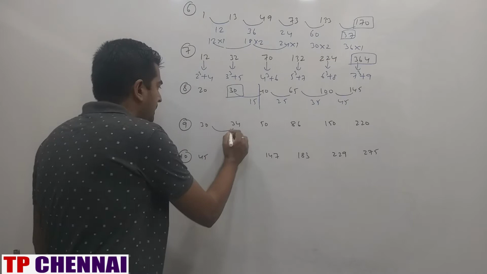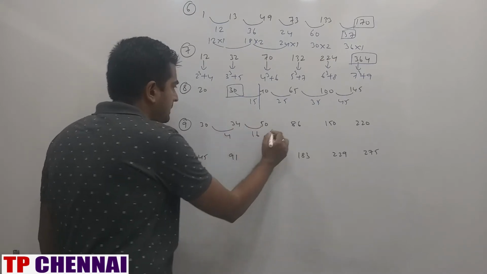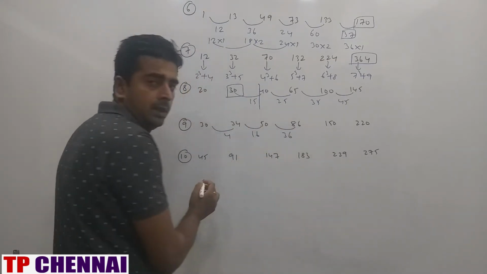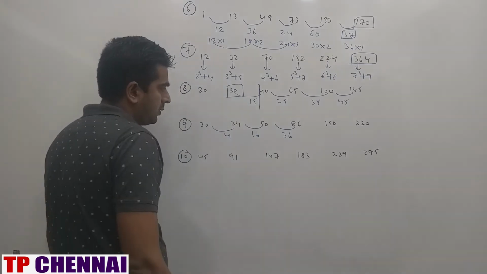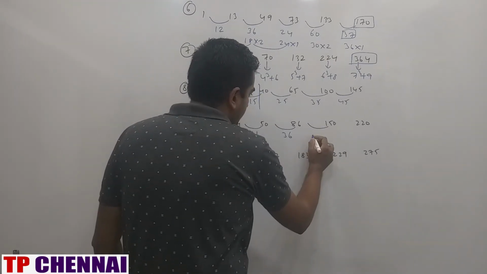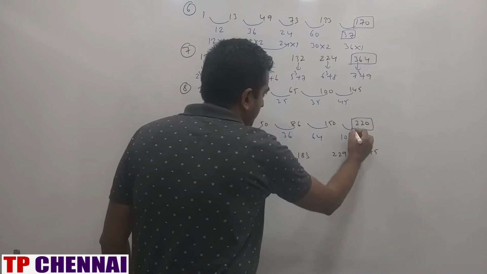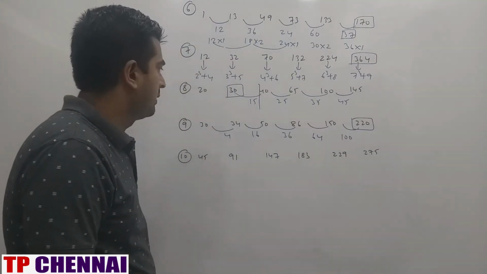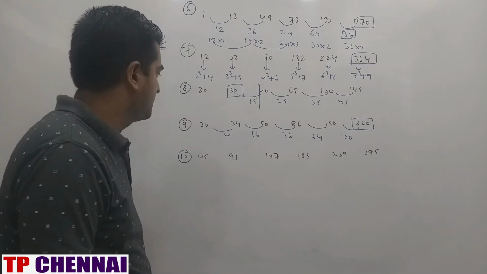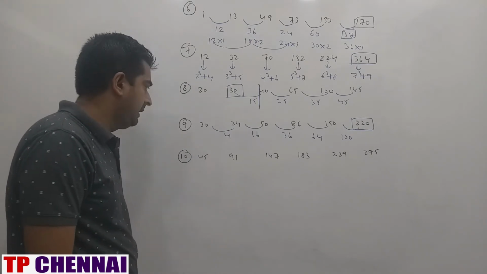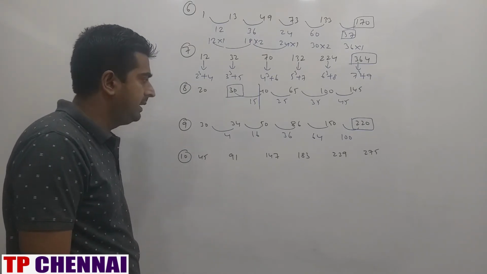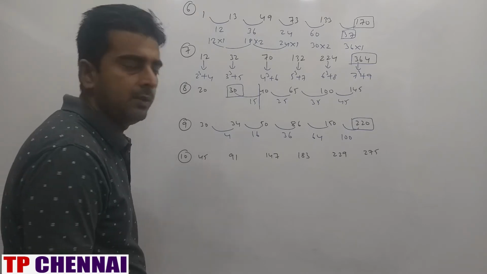Right? Difference is how much? 4. Difference is how much? 16. Difference is how much? 36 plus 2 square plus 4 square plus 6 square plus 8 square plus 10 square. So this is the problem. 2 square, 4 square, 6 square, 8 square, 10 square. Next one. 45, 91, 147, 183, 229, 275.